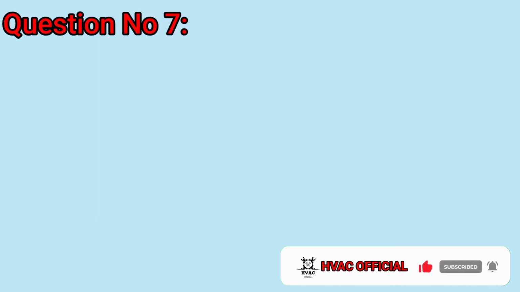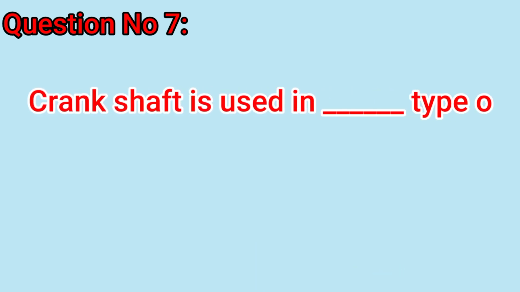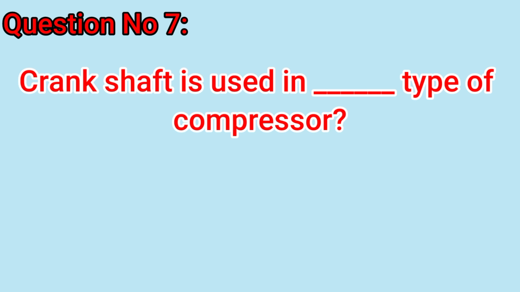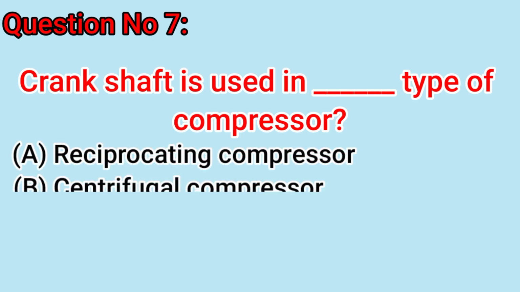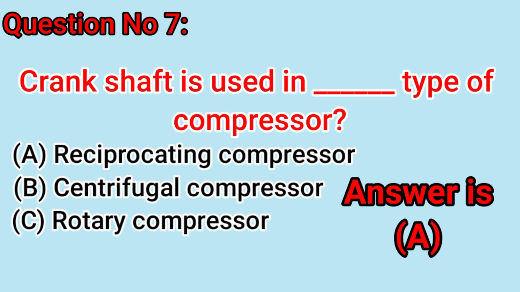Question number 7: crankshaft is used in dash type of compressor? A, reciprocating compressor. B, centrifugal compressor. C, rotary compressor. Answer is A, reciprocating compressor.